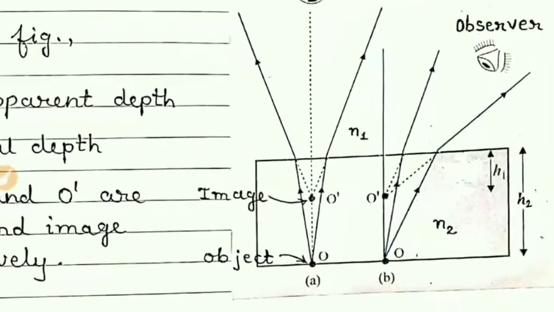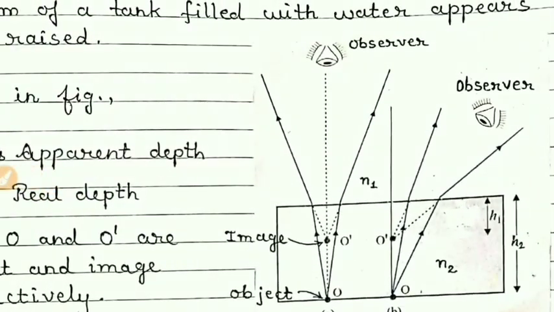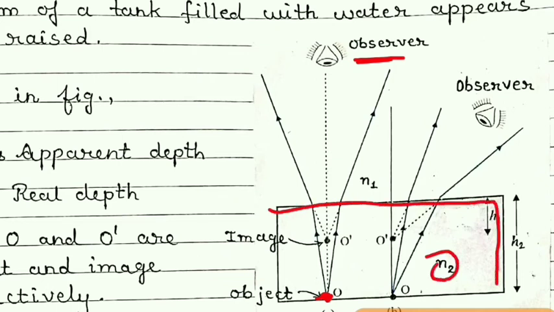Now students, here you can see there is an observer and this is the bottom. Here this n2 is nothing but the refractive index of water.